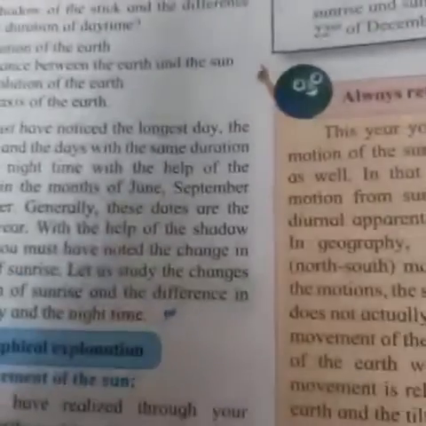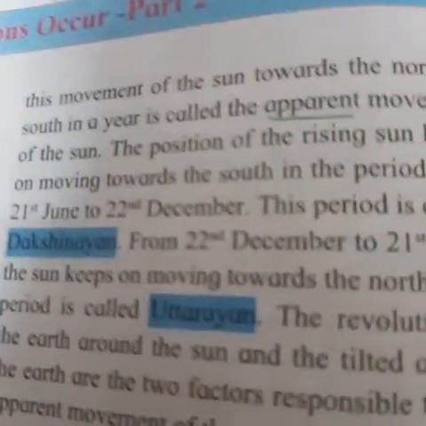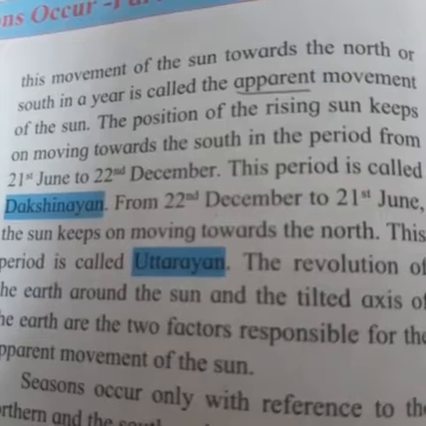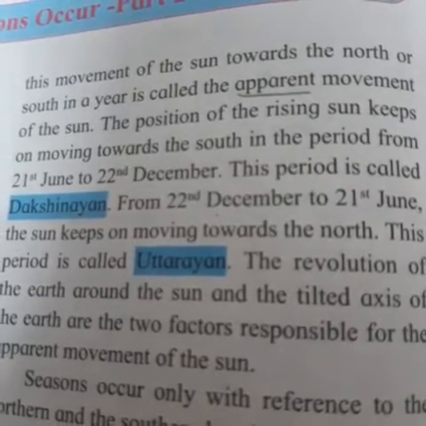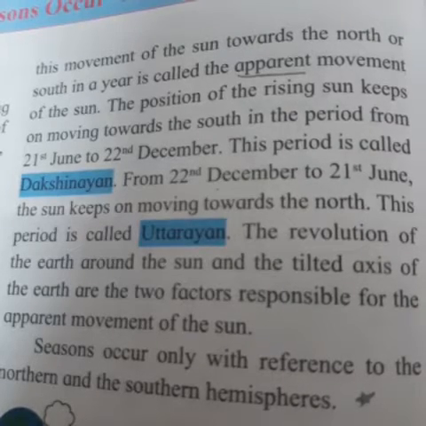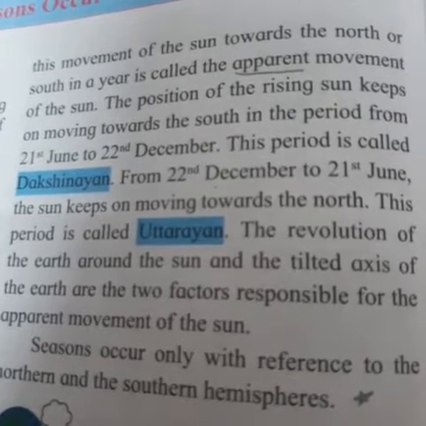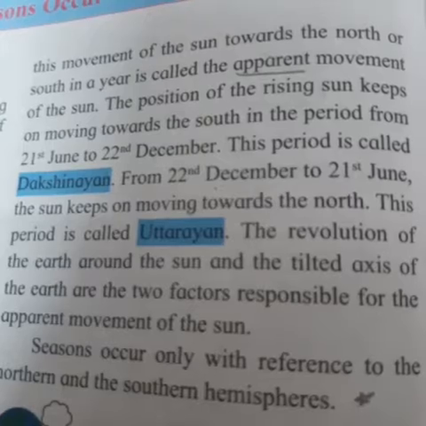That is why the movement of the sun towards the north or south in a year is called the apparent movement of the sun.